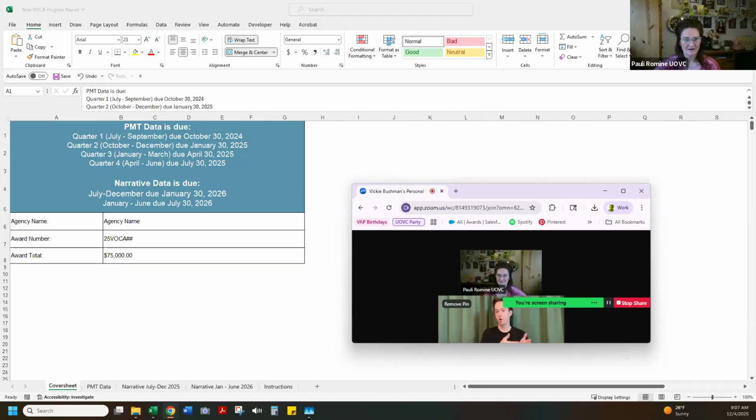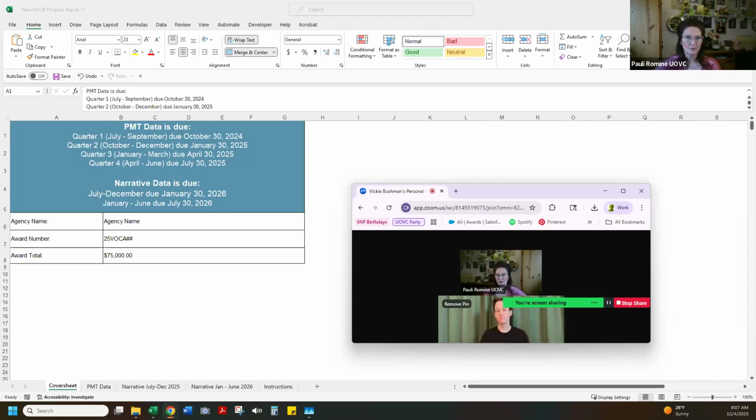This is an Excel document and will have to be completed in Excel. There are many complicated formulas and formatting, and when other formats are used to open the report, such as Apple or Google products, the formatting and formulas are unlocked or changed, and so the document does not work correctly. This document will be shared with you by your grant analyst, and it will be added to the files of your VOCA grant. It will be labeled as Progress Report.